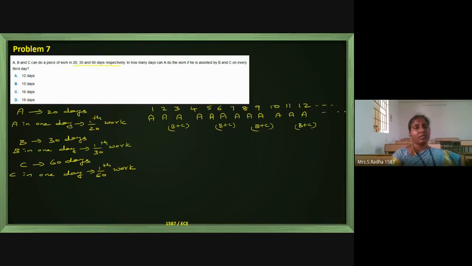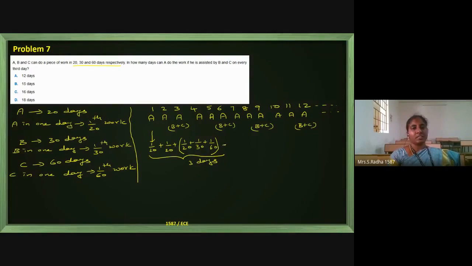This is the actual story. If this story goes on, how many days will it take for the total work to be completed? The first day, A alone completes 1/20th of the work. Second day, again 1/20th of the work. On the third day it is A's work, and B and C are also working along with him. So first we will find out how much work is completed in the first 3 days, and after that we will continue.